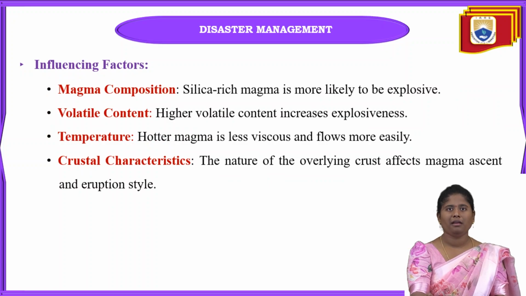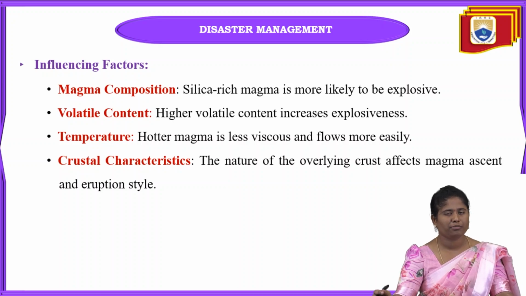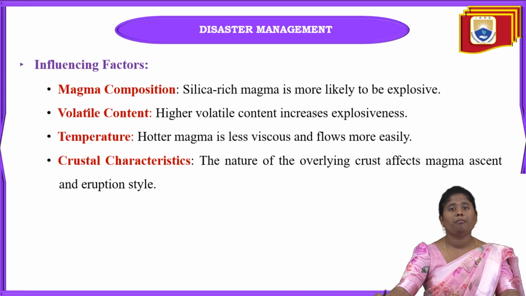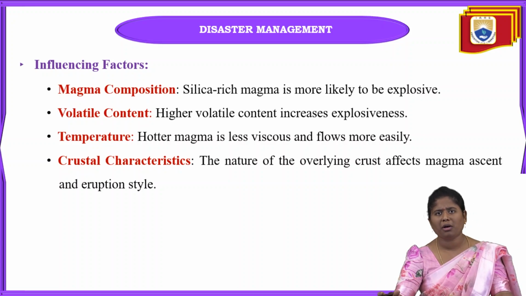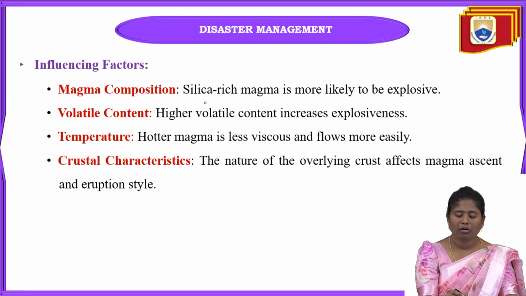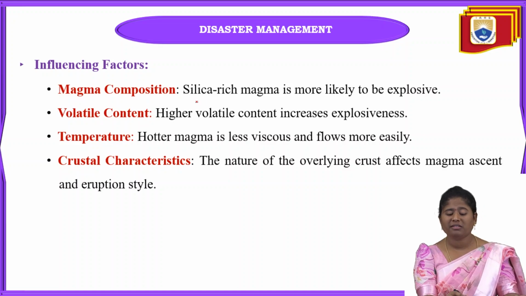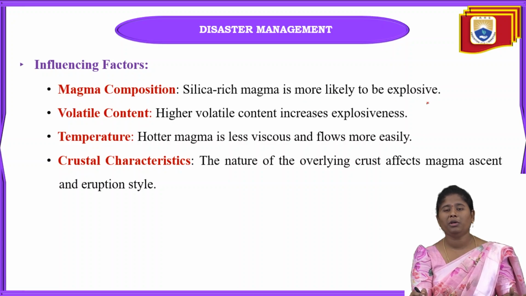And lastly, the last topic is influencing factors. When volcanic eruption starts, what are the main factors we are going to face? Firstly, magma composition, and in this magma composition, the magma is very rich in minerals. Here one of the main minerals is silica. Silica-rich magma is very high in silica mineral, but it can be easily exploded also. Okay, it is more likely to be explosive.